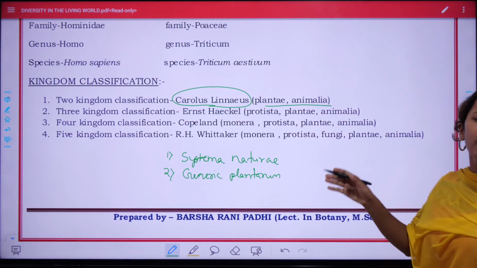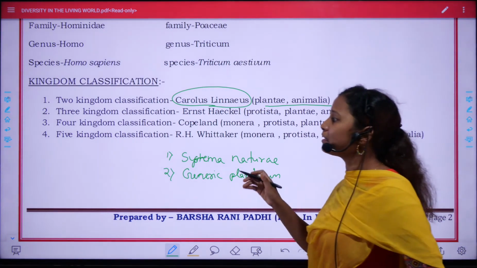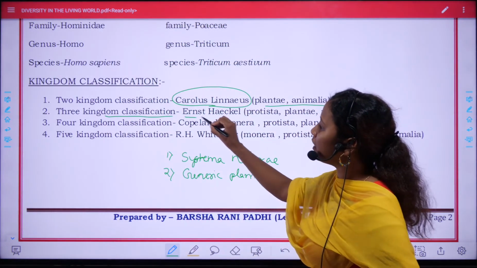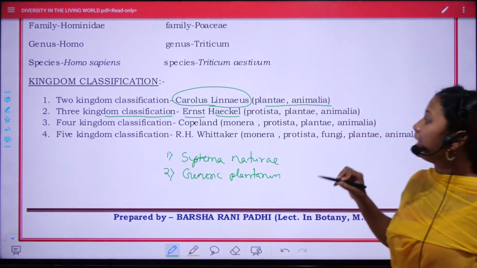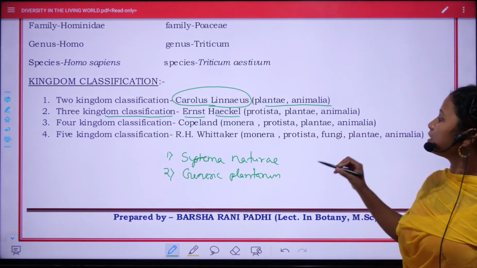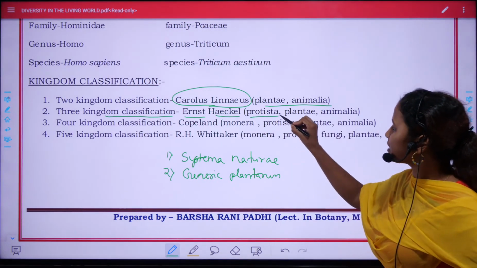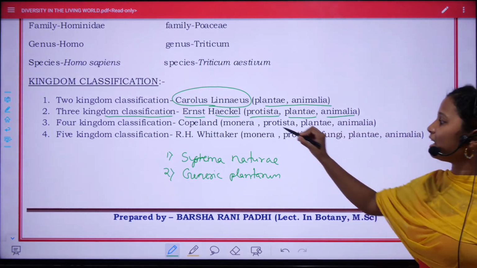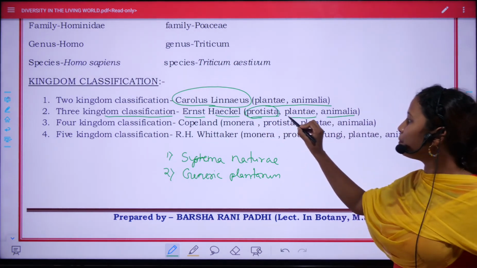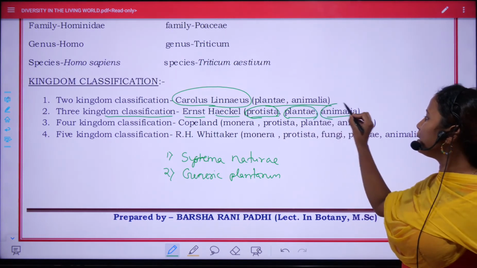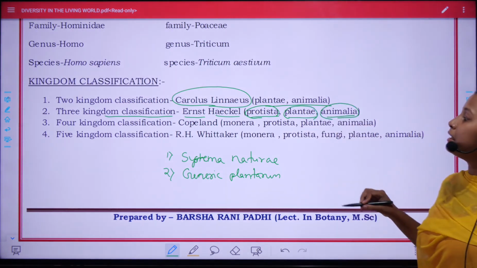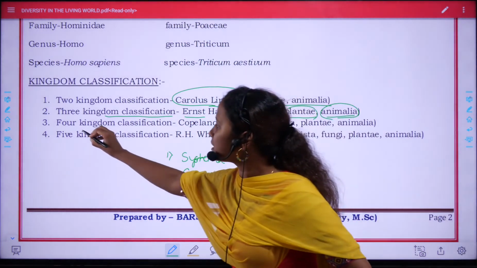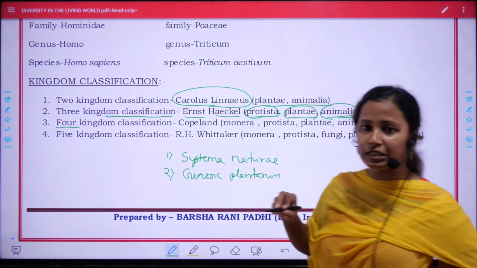To overcome those drawbacks, the three kingdom classification was introduced by Ernst Haeckel. He classified all organisms into three groups, that are Protista, Plantae and Animalia. Protista is the microbe group, Plantae the plant group, and Animalia the animal group. Then again, it had certain drawbacks. To overcome that, the four kingdom classification was introduced.